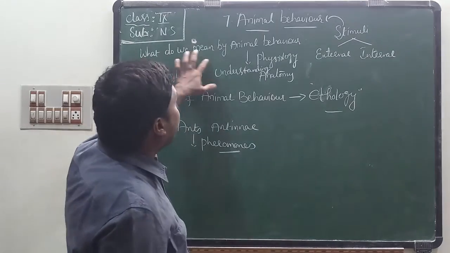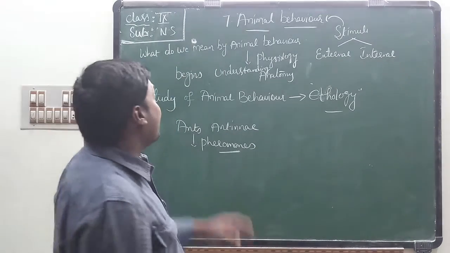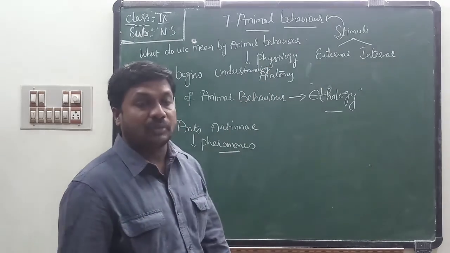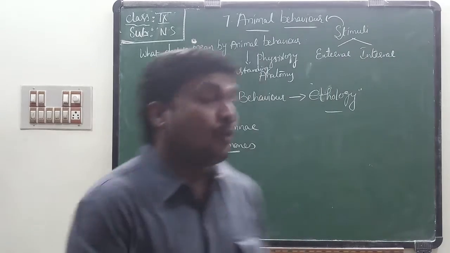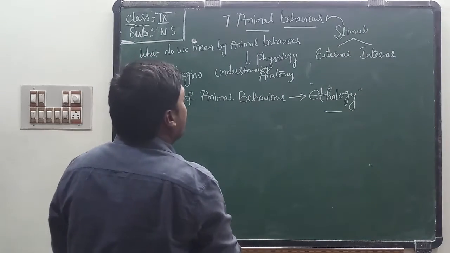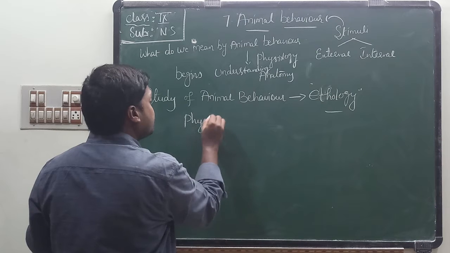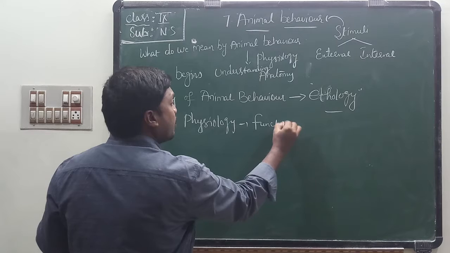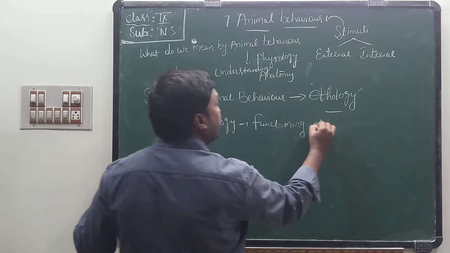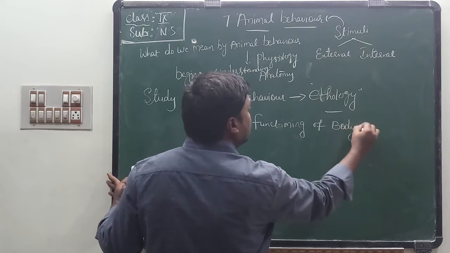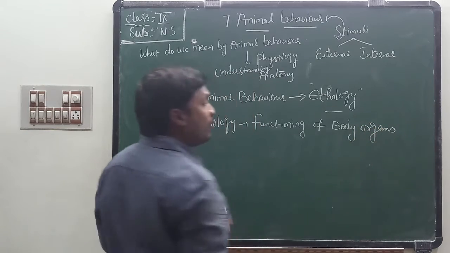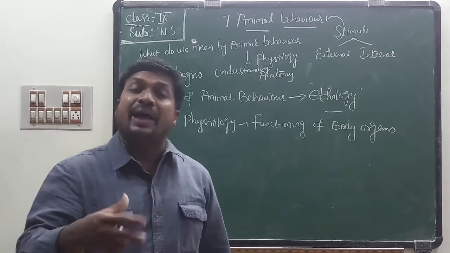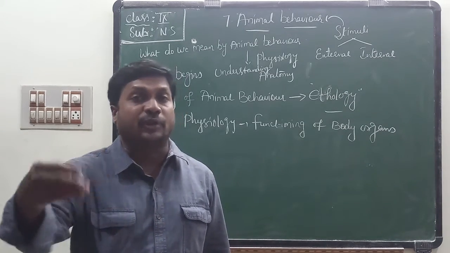See here, what do we mean by animal behavior? Animal behavior begins to be understood through physiology and anatomy. What is meant by physiology? Physiology means functioning of body organs. According to the functioning of body organs, different animals behave in different ways.